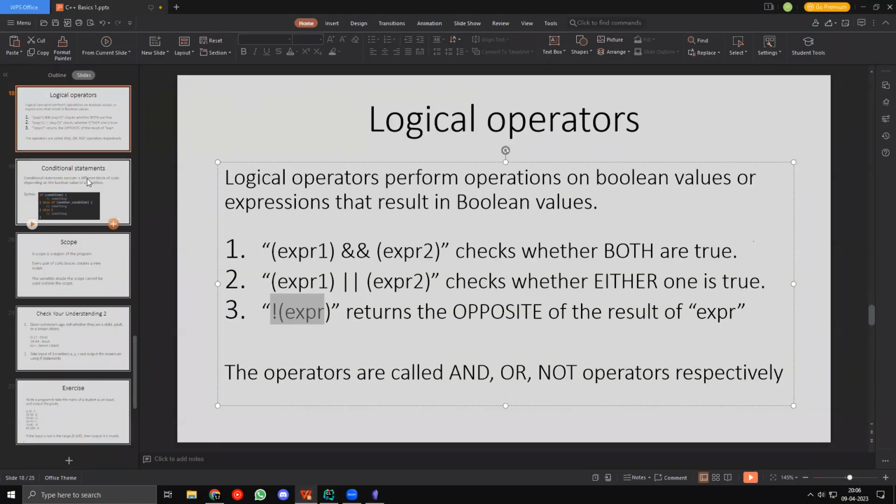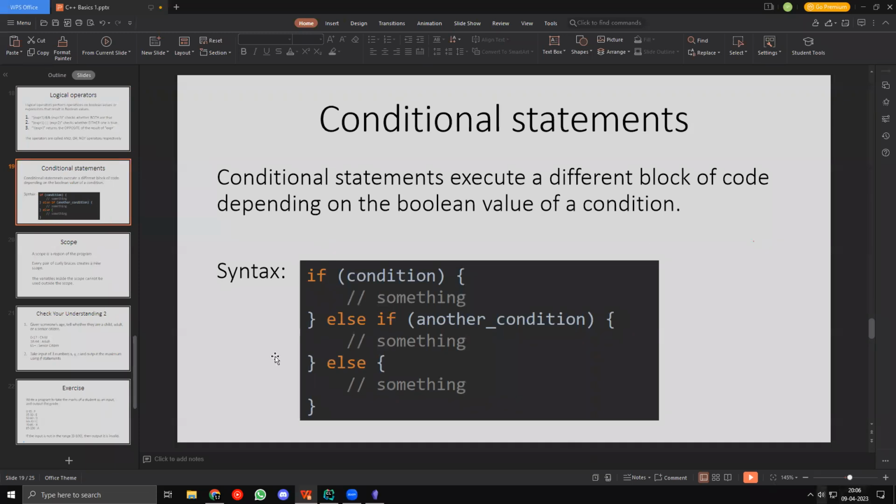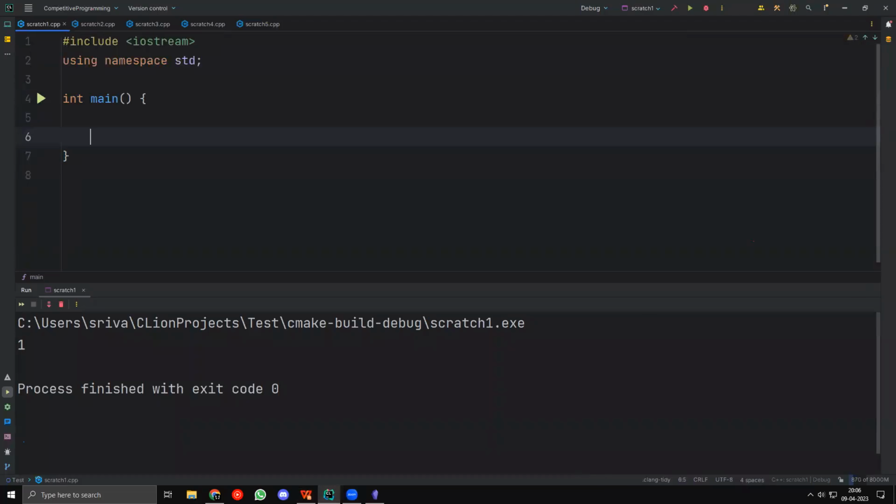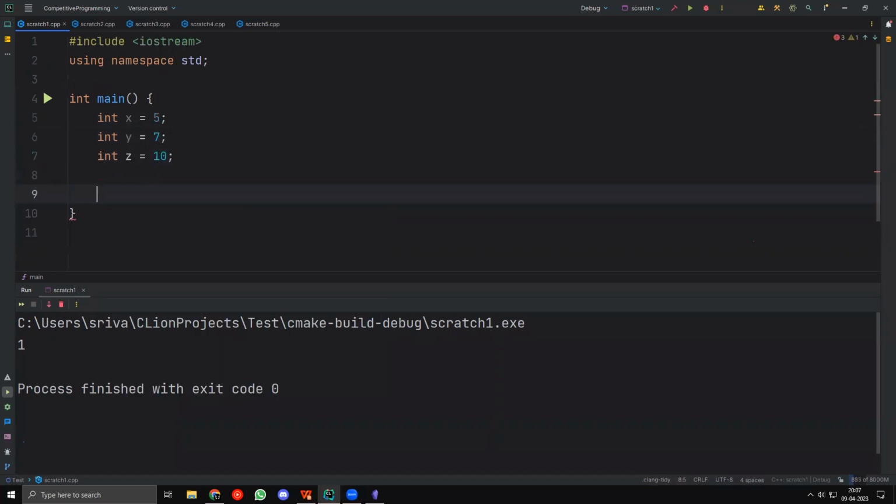Now the next thing that we have is conditional statements. Conditional statements basically execute a different block of code depending on the Boolean value of some condition, right? So if I have, let's say, int x equal to 5, int y equal to 7, and z equal to 10. Now I'll say that if x is less than y and y is less than z, I want to go in here. I want to do something.